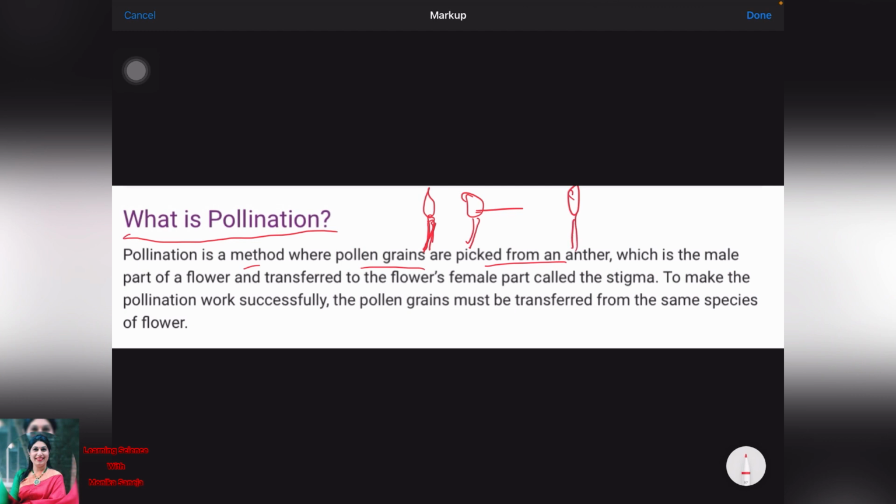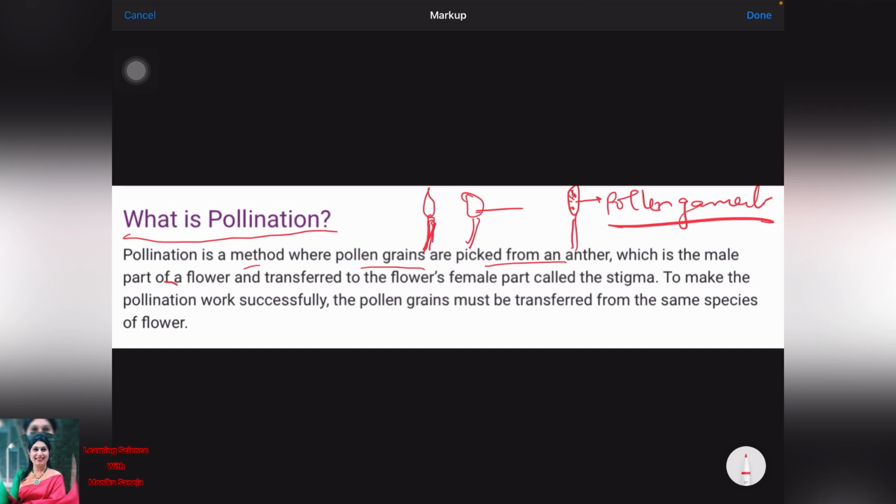Inside the anther, the pollens are present, pollen grain, and pollen grains are male gamete or male sex cell. Pollination is a method where pollen grains are picked from an anther, which is the male part of the flower, and transferred to the flower's female part, that is stigma.